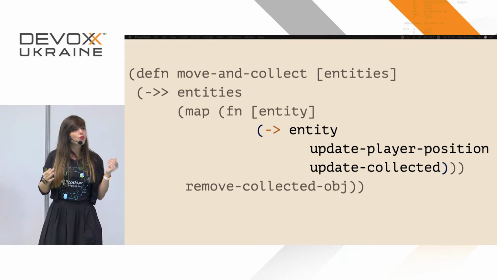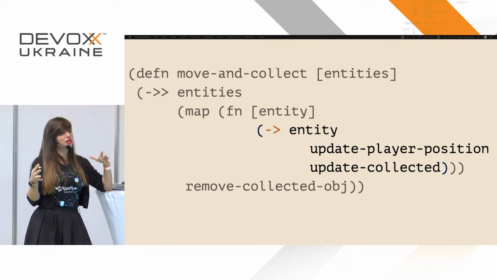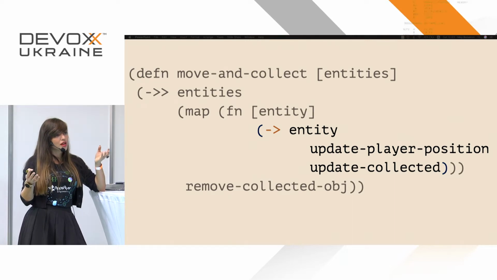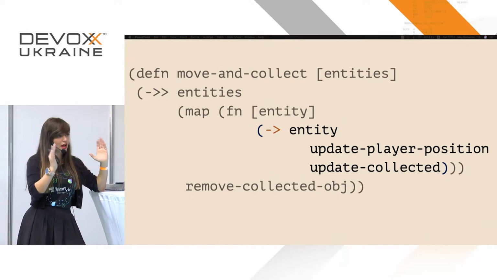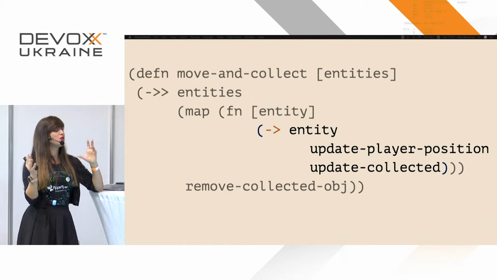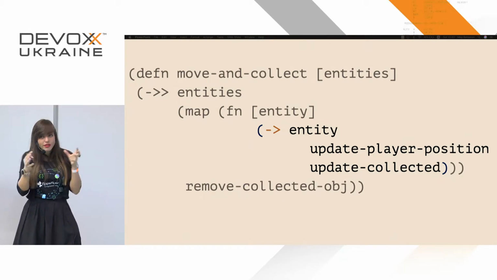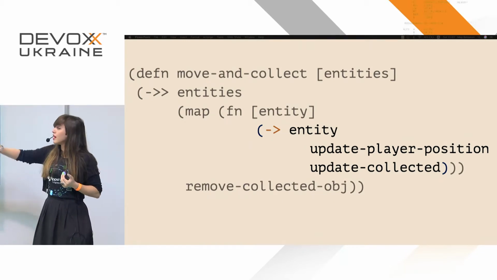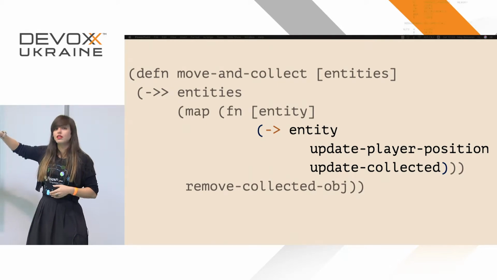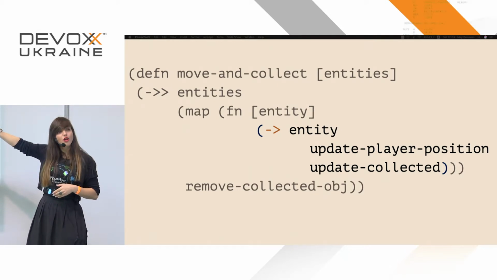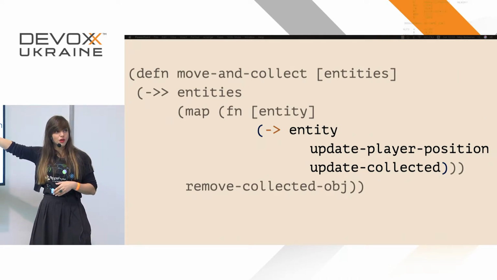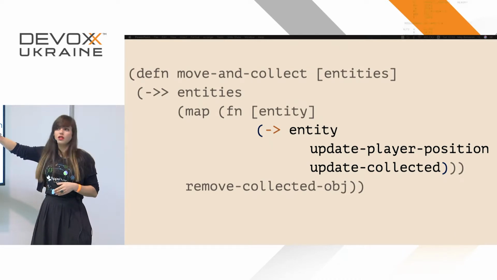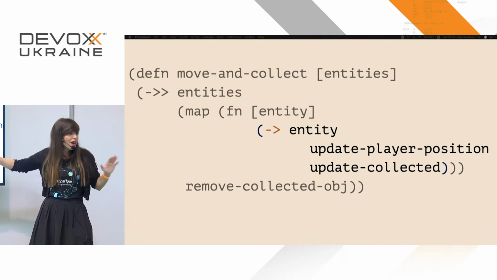And then, once we have the result of the new position, what we want to do now is to update if there was an apple collected, right? We had the cow. She moved a little bit. If in the new position, the cow took an apple, now we're going to have to update it. So it means that this has to happen first, and the result of this will have to be inserted to this, because we are dependent on the result of this one, right? First of all, the position, then we need to update if it was collected.